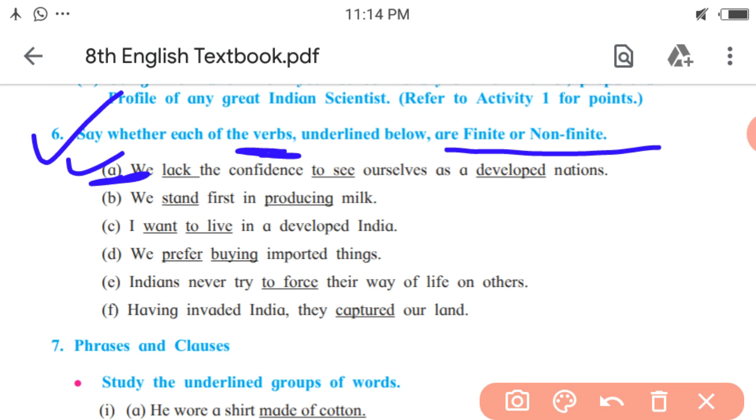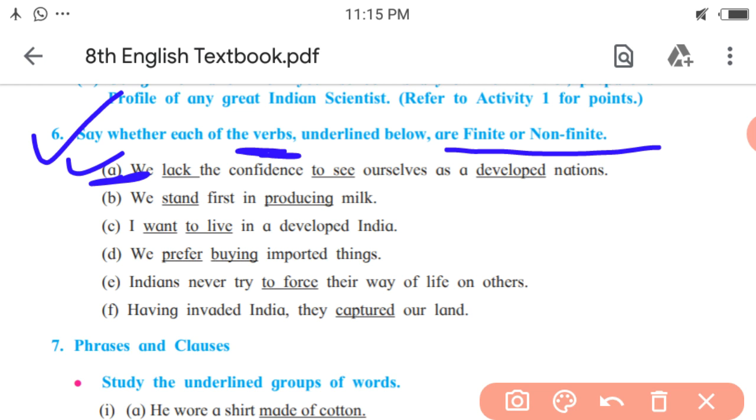So instead if I put he, what will be the sentence? He lacks the confidence to see ourselves as a developed nation. So as I change the subject, the verb lack became lacks, and the verb to see and develop remain same. So here in the first example, the verb lack is the finite verb and other two are the non-finite verbs.